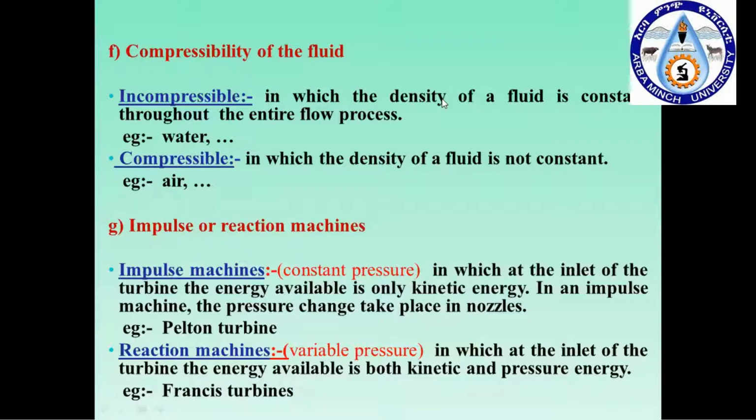And again, the impulse and reaction turbine. What do impulse and reaction turbine mean? Where the pressure is constant throughout the working of the turbine, that kind of turbine is called an impulse machine or impulse turbine, and where the pressure at the entry and the exit varies during the working of the turbine, it is a reaction turbine.